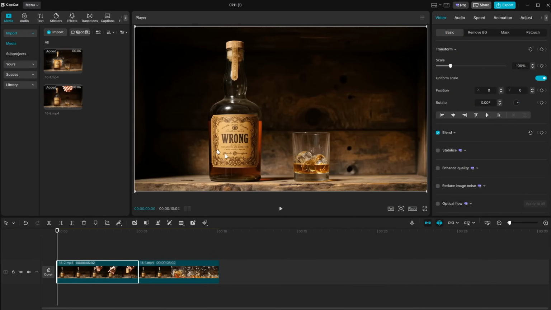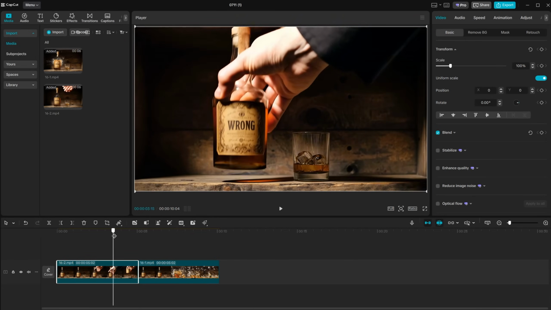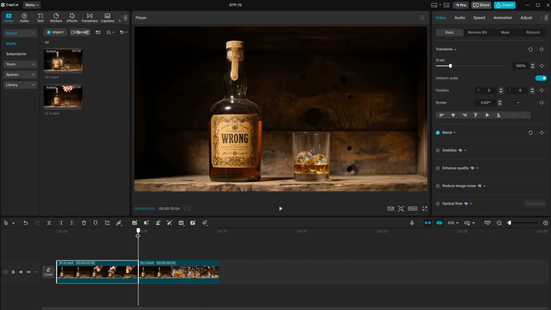In this example, I wanted someone to place a whiskey bottle on a shelf, and the bottle had a label that says wrong. But as we know, AI is not great at generating readable text in video, though it does a better job at keeping it consistent once it's there. So the solution was to create a video where a hand picks up the bottle from the shelf. That way, the label appears exactly how I want it.